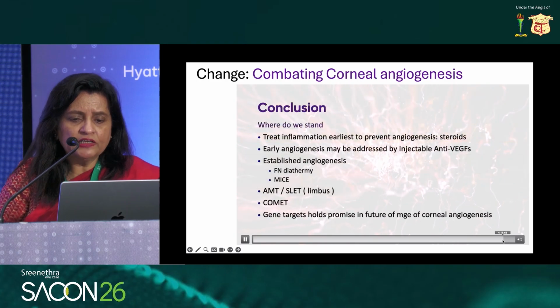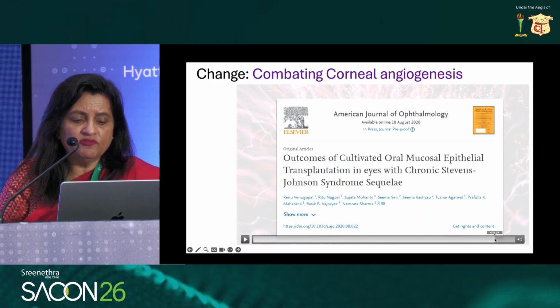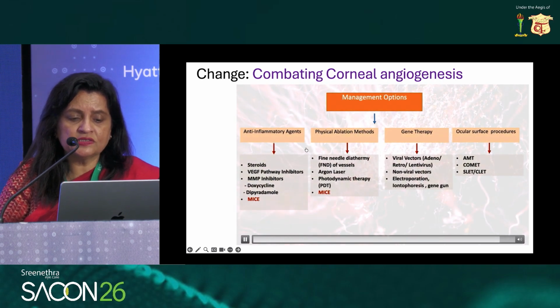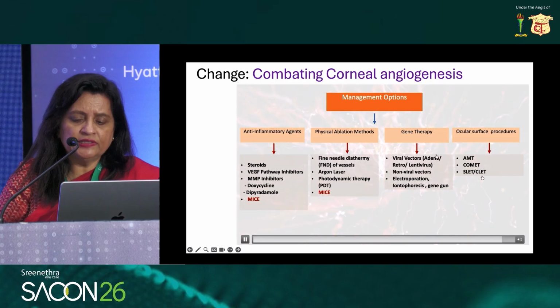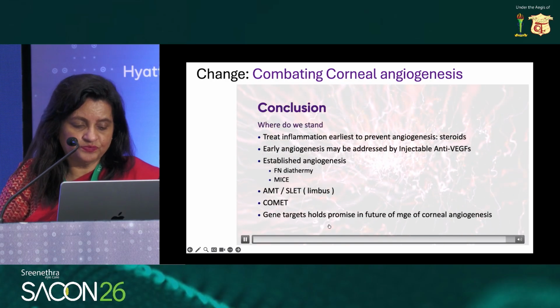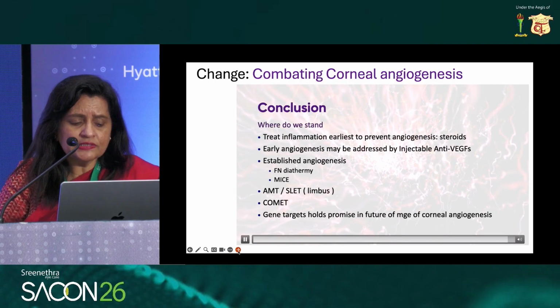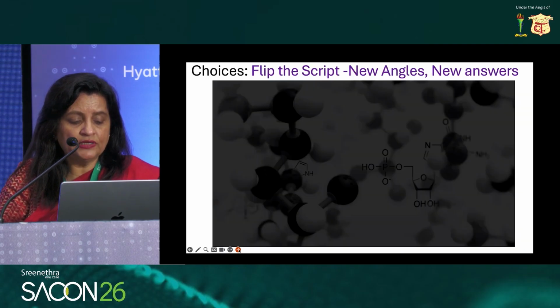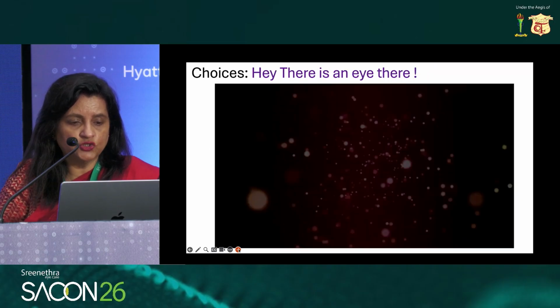So as far as combating corneal angiogenesis is concerned, there are various ways of dealing with it, which I have shown you, such as anti-inflammatory drugs, ablation methods, gene therapy, and ocular surface procedures like COMET, CLET, etc. So this is the change that one can make in their practice when one has to combat corneal angiogenesis.